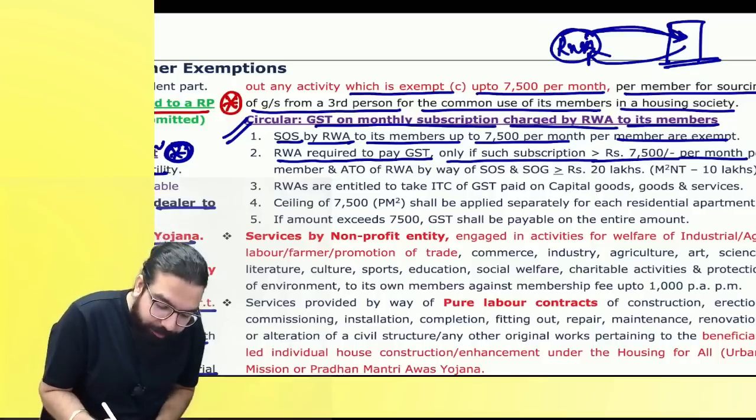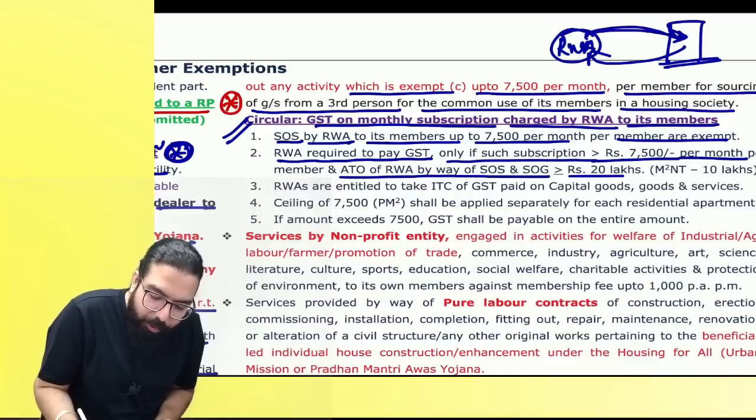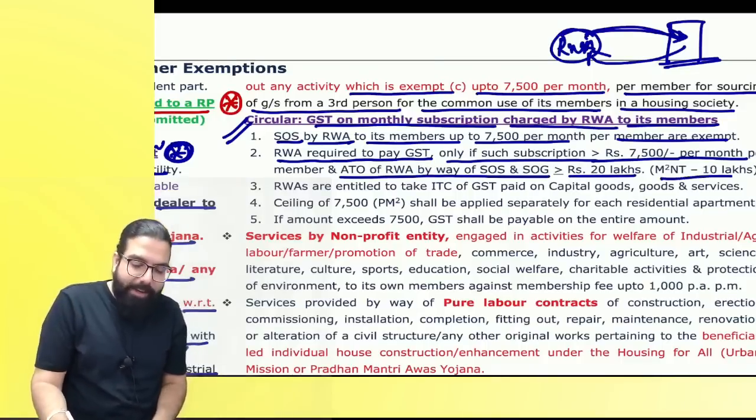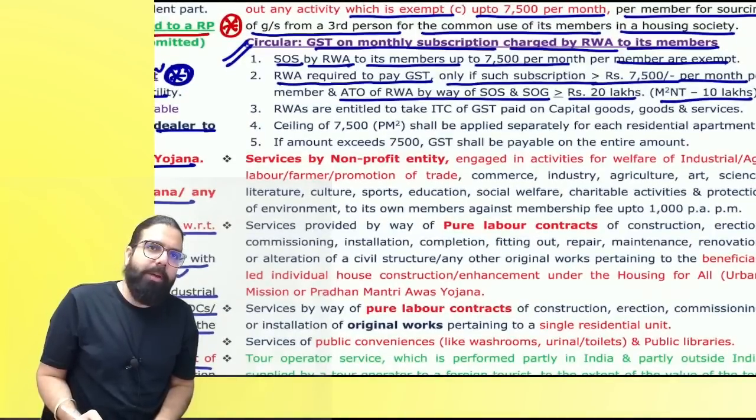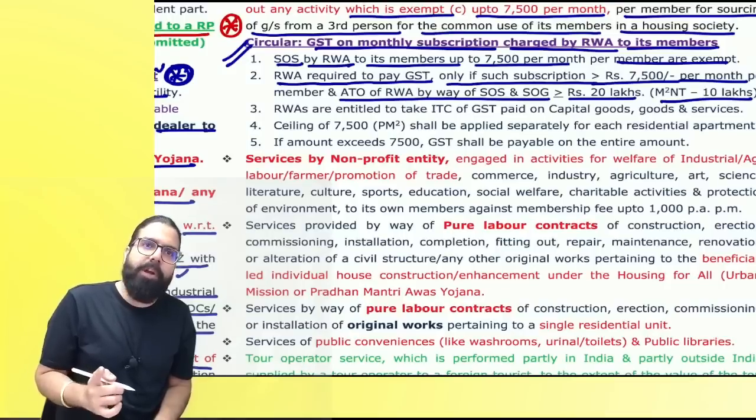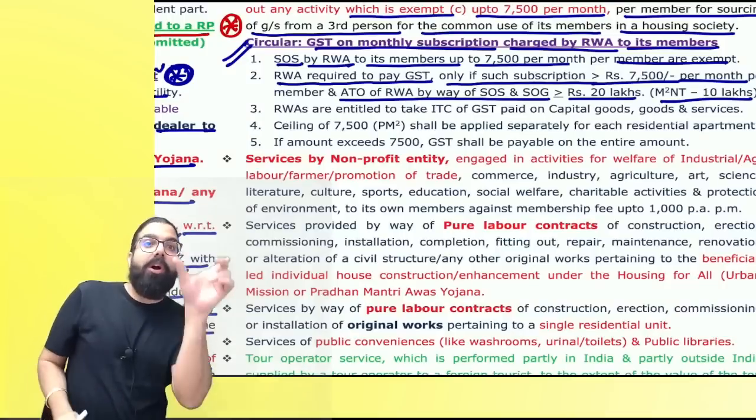So it says aggregate turnover by way of supply of services and supply of goods should be more than 20 lakh, 10 lakhs in case of the special category states. What is that, everyone? Manipur, Mizoram, Nagaland and Tripura. Can I go ahead, everyone? Manipur, Mizoram, Nagaland and Tripura. The long name is Meghalaya.